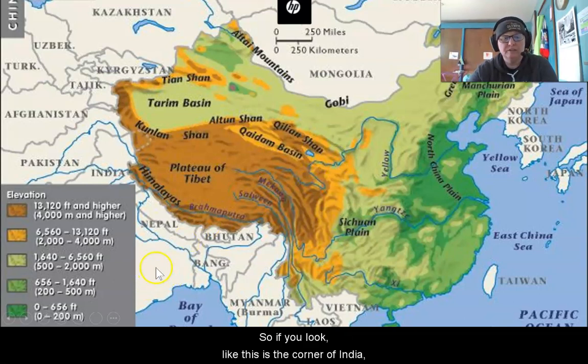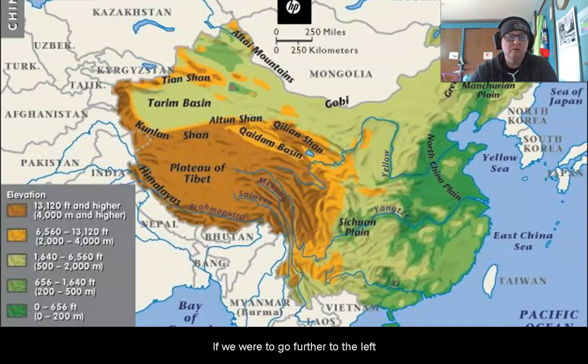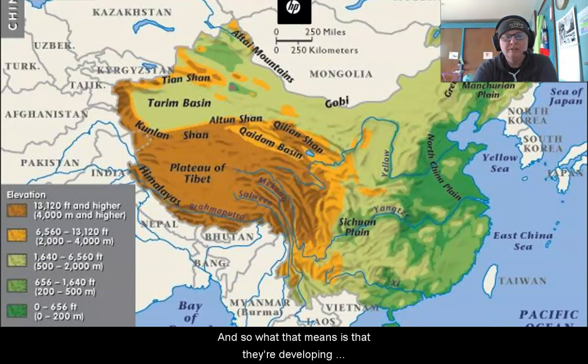So if you look, this is the corner of modern day India right here. And if we were to go further to the left, we would run into Mesopotamia, Greece and Rome, and Egypt. But China's incredibly isolated. What that means is that they're developing almost completely independently. Not totally, but almost completely, with a lot less interaction with outsiders. And that leads to a certain level of insularity that you'll see.